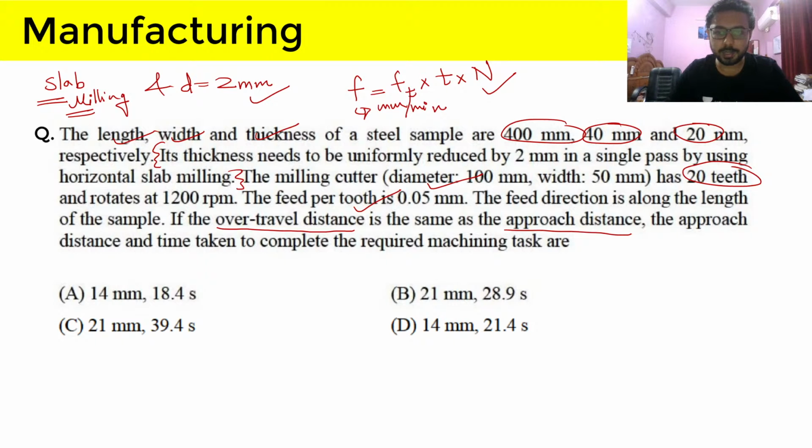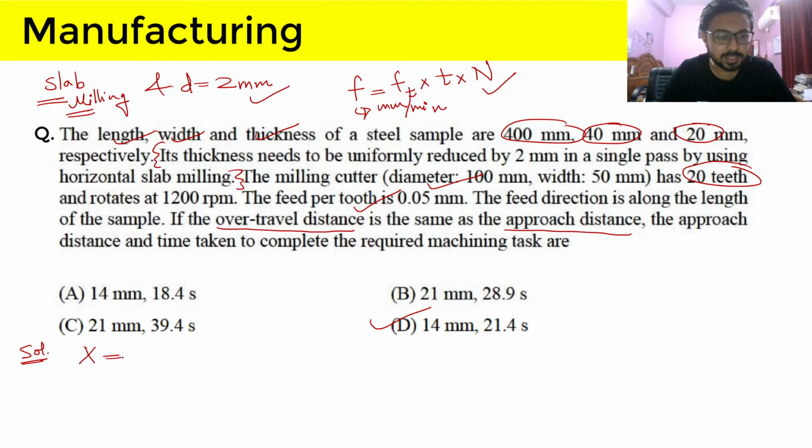So what is the correct answer of approach distance? At least you should have calculated it. Hemendra Rajput has answered D, and that is the correct answer since one student has answered it. So I will simply select the correct answer D. Now we will see how we found this. I am going to quickly solve it because this is a 1 mark question and it should be done quickly.